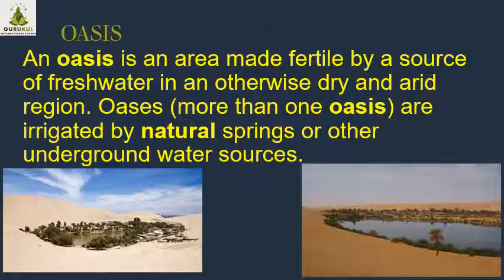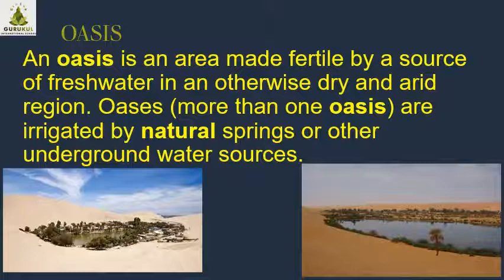There are some areas in the desert called oasis where the soil is fertile and there is fresh water which can be used for drinking and other purposes or livelihood. See the definition of an oasis. I have given you two images to show what an oasis is.